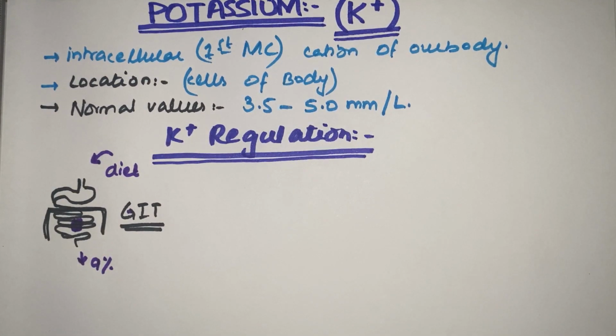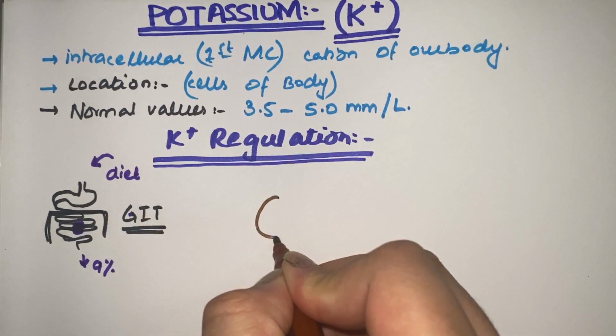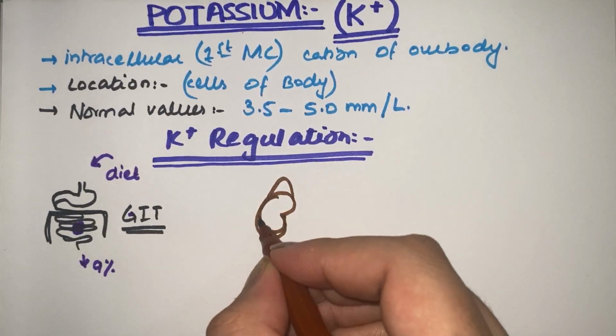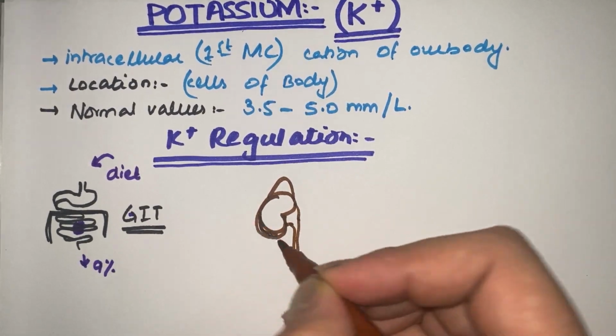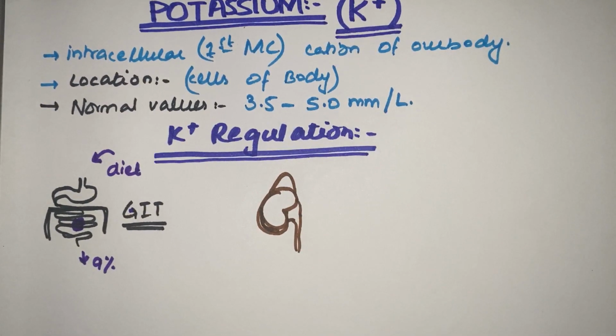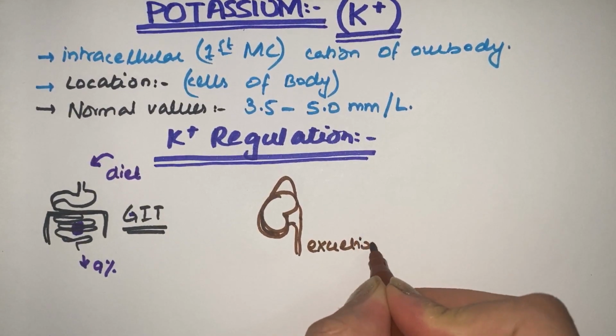The second organ that we're going to discuss is the kidney, which is very important. This is the adrenal gland, this is the whole kidney, pelvis, ureter. The kidney plays a major role in the excretion of potassium ions.